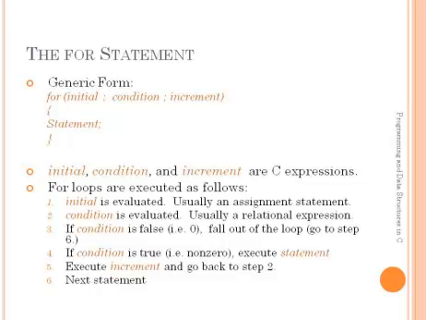Whenever it reaches the last statement in the for loop, after evaluating this statement, the control will transfer back to the for statement. Whenever the control is transferred to the for loop, it evaluates the increment or decrement expression. This is the fourth one.